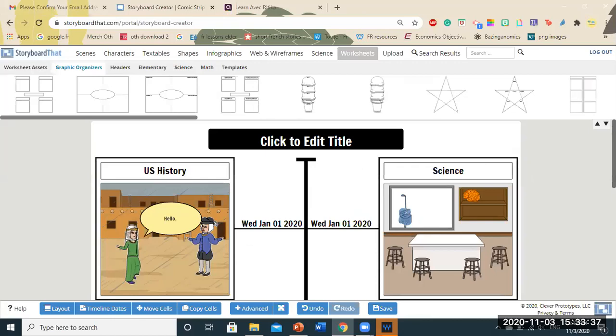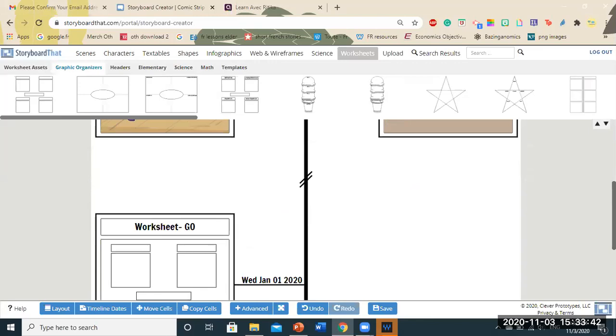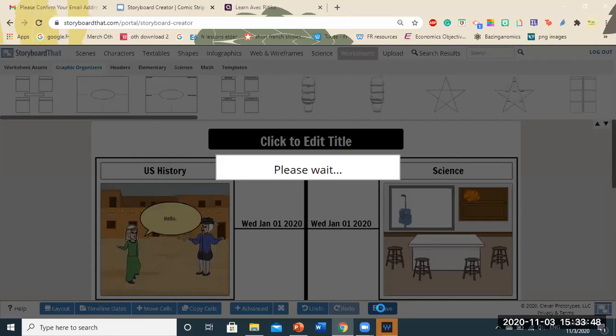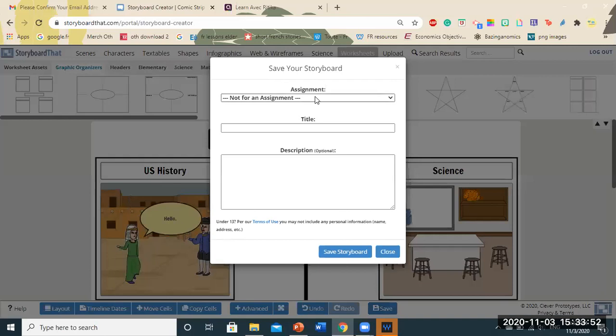Okay, so this was the most basic feature, storyboard. Now, once this is ready to go, what next? How do you download them? So you click on save. You will have to give this particular storyboard a title. So right now we're doing not for an assignment, because here also you get an option to create an assignment and create a classroom for your students. So I'm going to say sample 1. Description also you all can give, and I'll click on save storyboard.